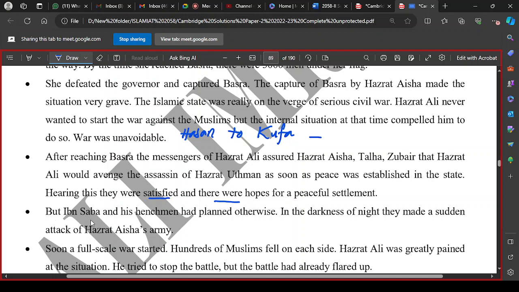But Ibn Saba and his henchmen, his supporters, you know about Abdullah bin Saba, the one from Yemen who initiated the Saba'i movement and created this rivalry between Banu Umayyah and Banu Hashim, the one involved in Usman's assassination.